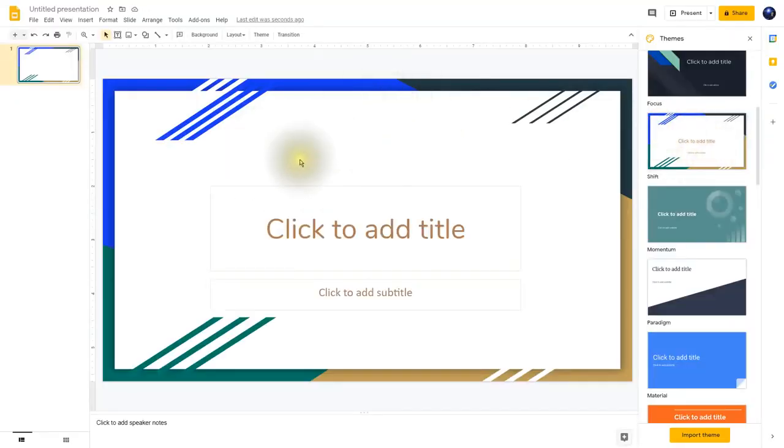So now you notice that all of the fonts, the colors, and the backgrounds have been changed to this focused theme. So now I want to give it a title, so I'm going to click up here in the upper left hand corner where it says Untitled Presentation, and we'll call this one Three's Company.